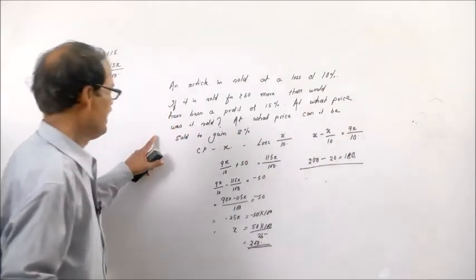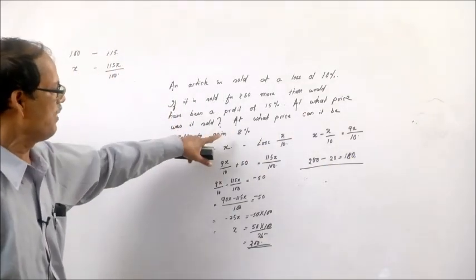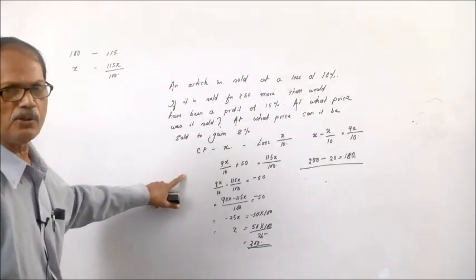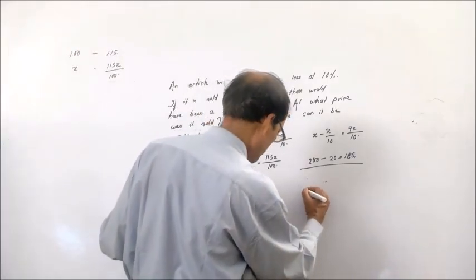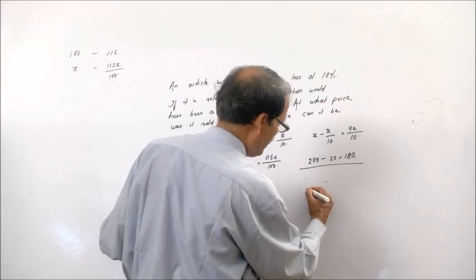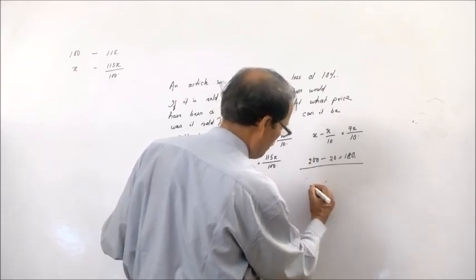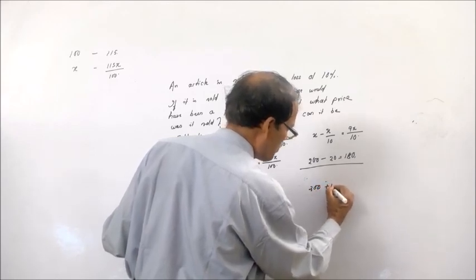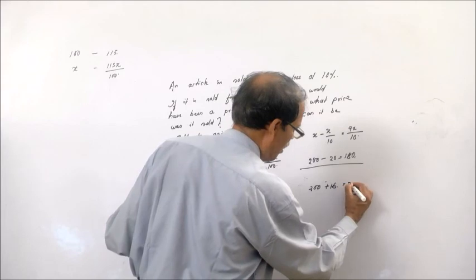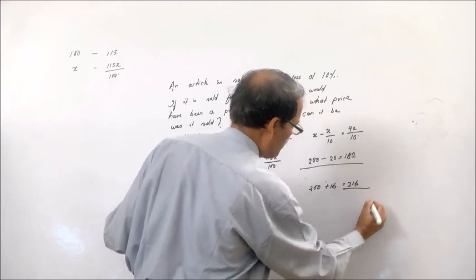And to gain 8%, or to make a profit of 8%, at what price will it be sold? Now the cost price is 200 rupees, and to gain 8% we will have to sell it at 200 plus 16 rupees, that is 216 rupees.